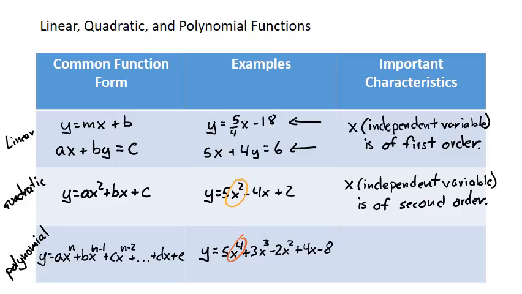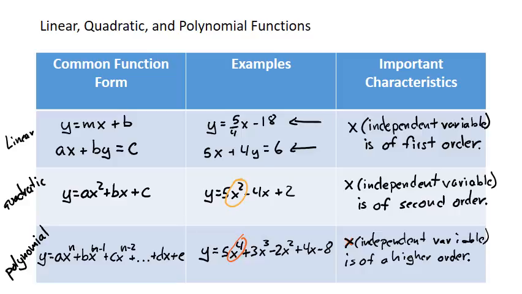Now, interestingly enough, linear and quadratic equations are both polynomials, but we're going to save the word polynomial for when it's greater than an order of 2. So important characteristic, the x, the independent variable, is of a higher order.